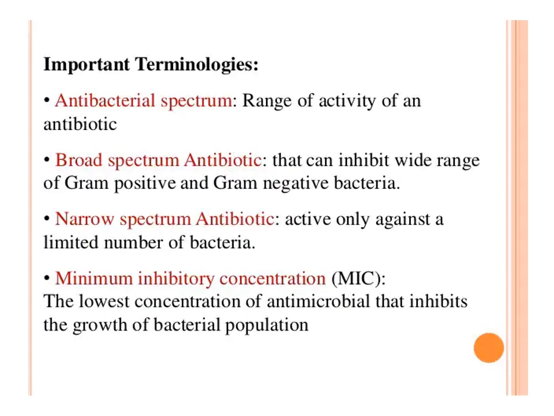Next one is narrow spectrum antibiotic. Narrow spectrum means it is active only against a limited number of bacteria. Another important term related to antibiotics is MIC. MIC stands for minimal inhibitory concentration, the lowest concentration of antimicrobial that inhibits the growth of a bacterial population.